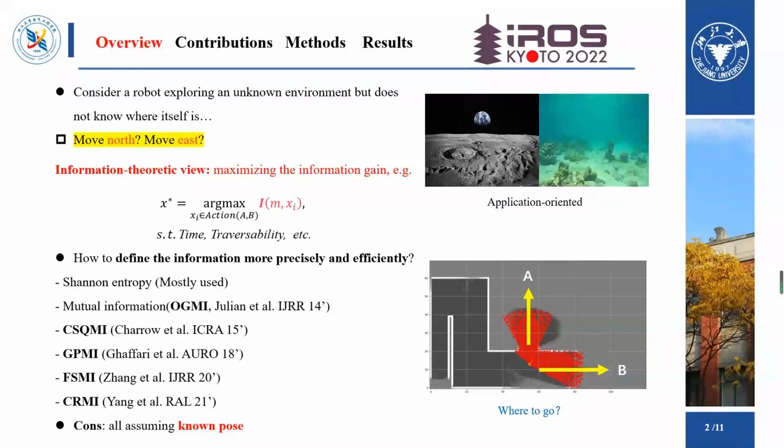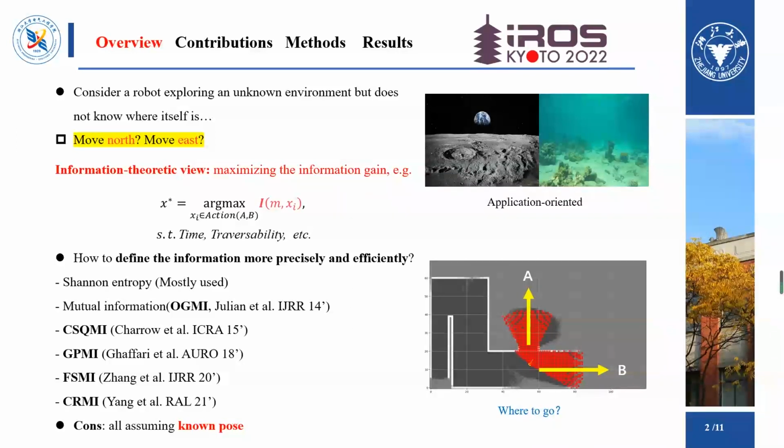Now we consider this problem from the perspective of information theory, that is, we choose the travel action that can maximize the information gain under practical constraints such as energy consumption, localization uncertainty, and traversability. This has also led to a new problem: how to define the information more precisely and efficiently.